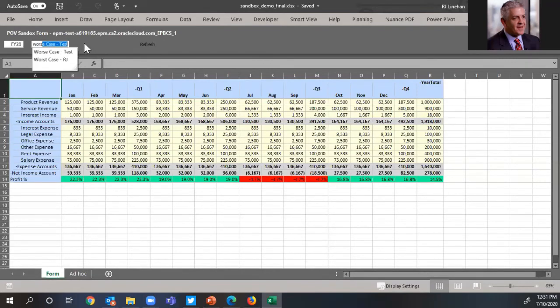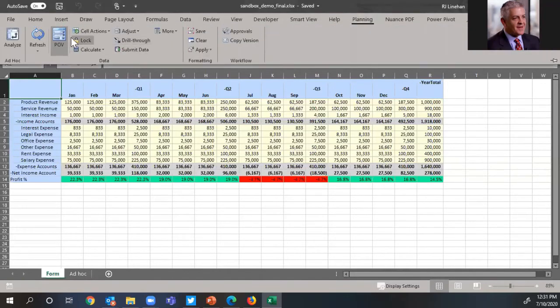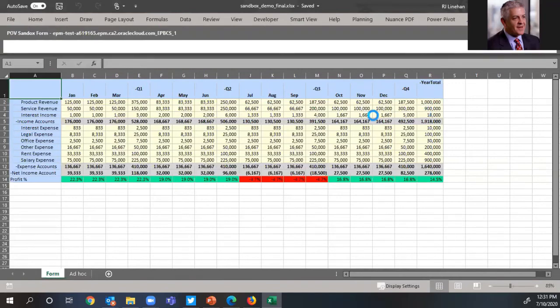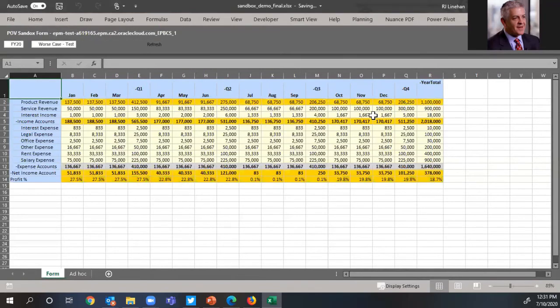But let's go ahead and look at my worst case for test. And I will then hit refresh. All right, so you'll notice that I have displayed my worst case for test, and it shows me all of the changes and shows me what has changed within the sandbox.